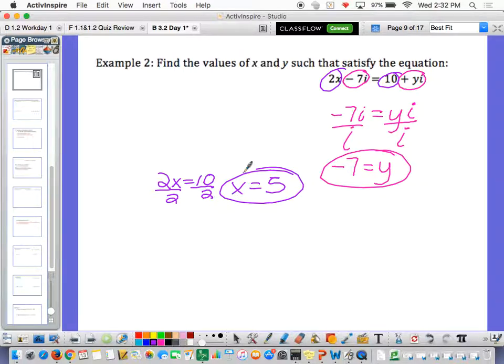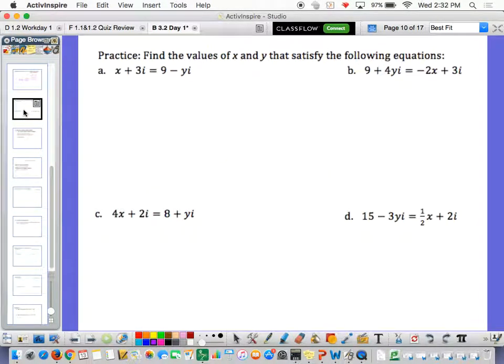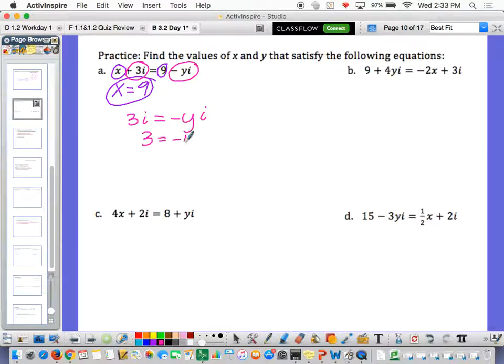Okay? So here's some practice. Find the values of x and y that satisfy the following. I like to circle them because I really like colors. That one's easy. x equals 9. Done. Gorgeous. And then we've got 3i and negative yi. So 3i is equal to negative yi. Let's say we divide by i. So 3 is equal to negative y. And then hopefully you know to divide by negative 1. Divide by negative 1. So negative 3 is equal to y.